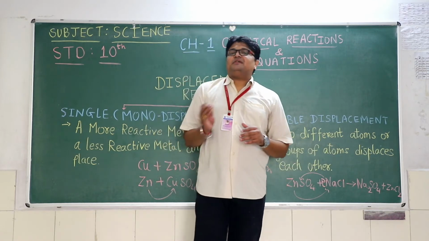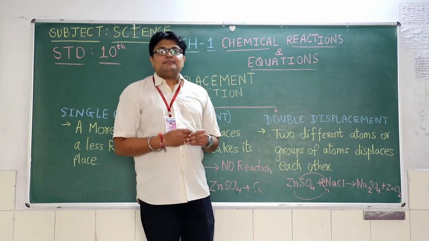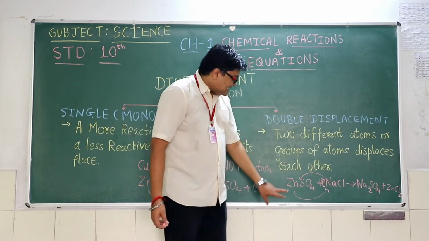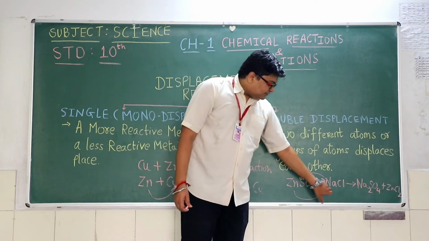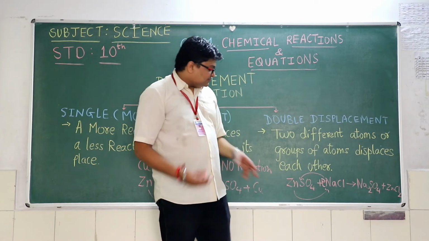I have already told in previous classes, in the previous videos also, that whenever you give an example for any type of reaction, the equation should be balanced. So here ZnSO4 plus 2 NaCl gives Na2SO4 plus ZnCl2. So the equation is balanced.